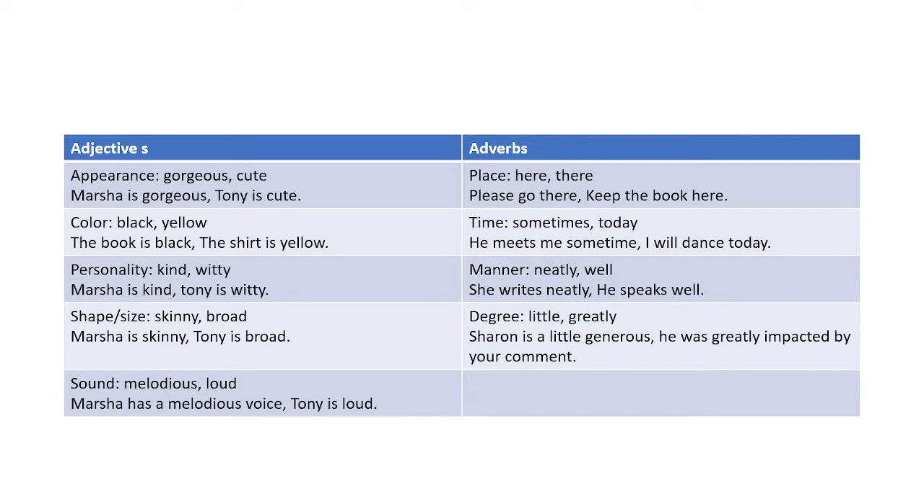Then sound: melodious, loud. Marsha has a melodious voice. How does Marsha sound? And Tony is loud. How does Tony sound? If you move to the adverbs, here is manner: neatly and well. She writes neatly. How does she write? The answer is she writes neatly. And he speaks well. How does he speak?